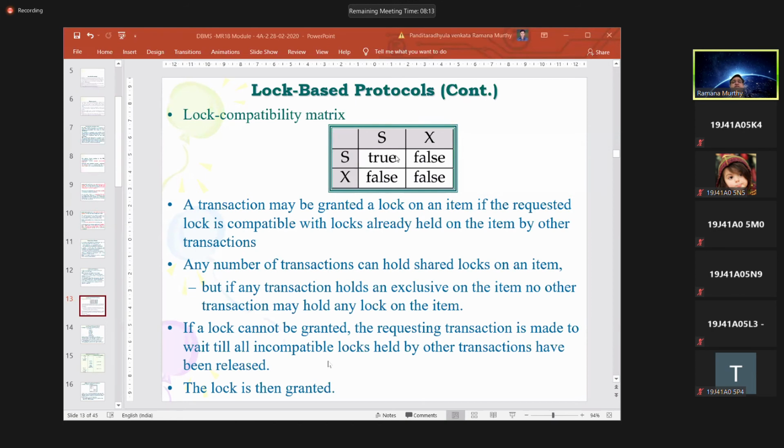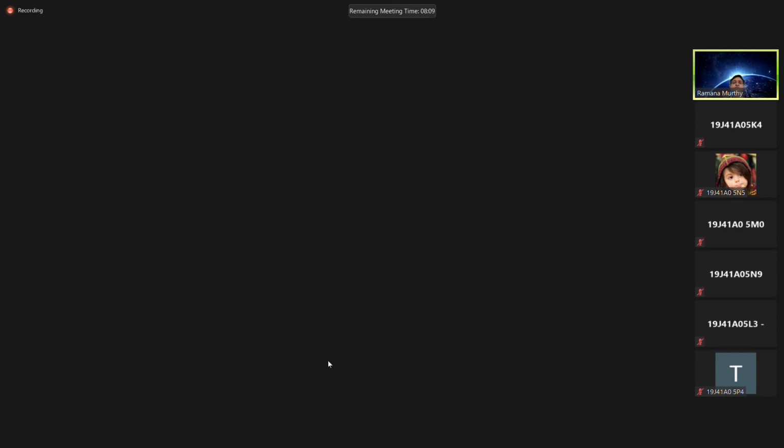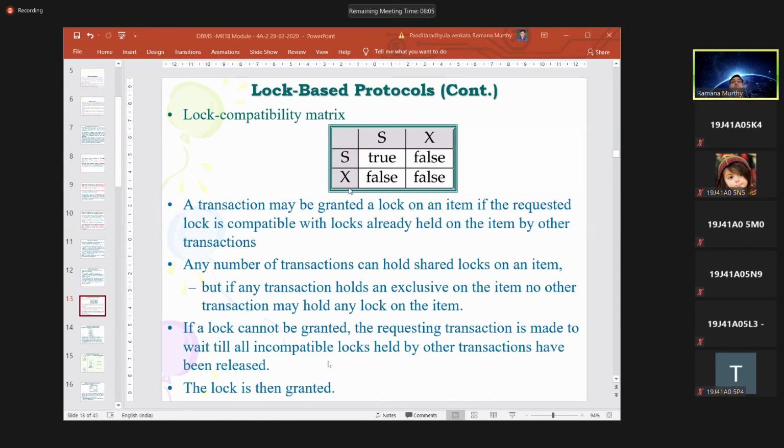But when a transaction is reading a value and using it in its processing, the other transaction should not modify it. Until the horizontal transaction commits, the vertical transaction can't modify. That is the reason we allow the vertical transaction to obtain the shared lock, but we are not allowing others to get an exclusive lock. We are not allowing the modification.